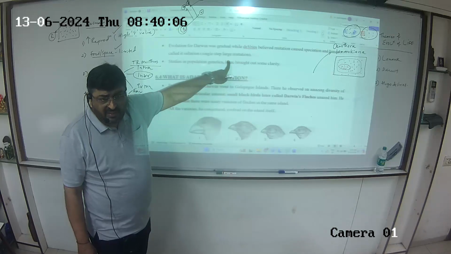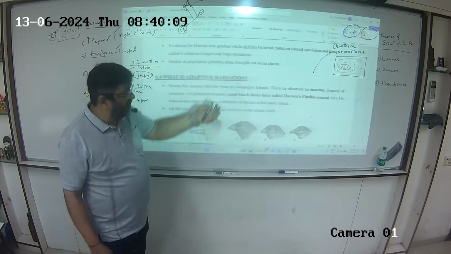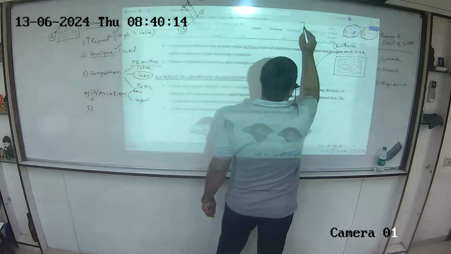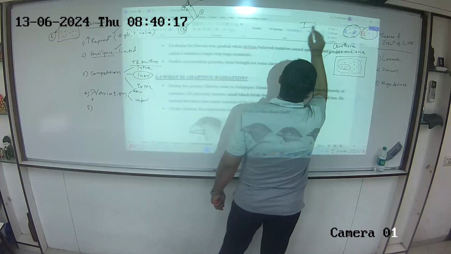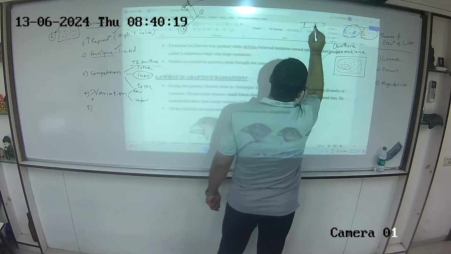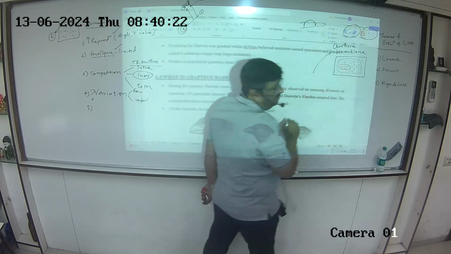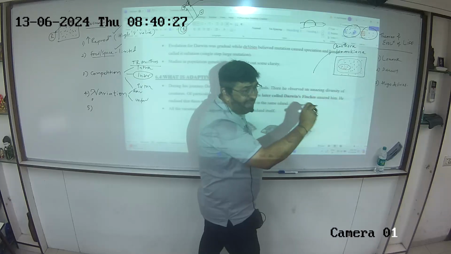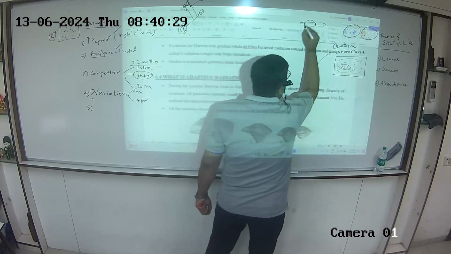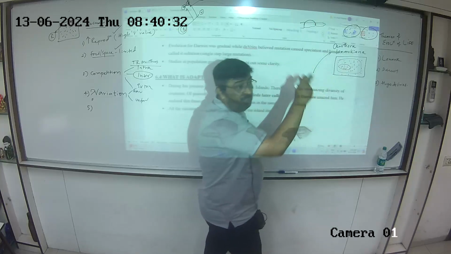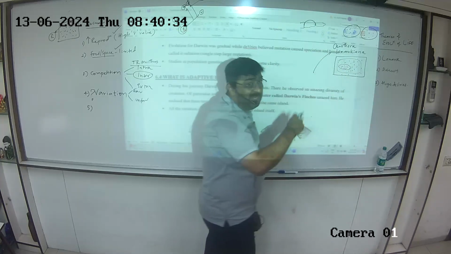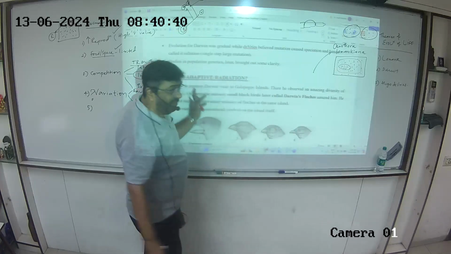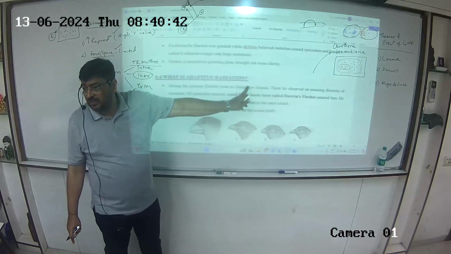Have you heard of the word saltation before this, please? You've done neurons. You've done the node of Ranvier. You've done transmission of impulse. Right? If this is the neuron, this is the node of Ranvier. The impulse can jump from node to node. Why does it jump from node to node? Because it will not be able to go through the myelin sheath, because it is a bad conductor. Because of this the impulse becomes fast, and such an impulse is called saltatory conduction, because it jumps from one point to another. So it is jumping from one generation to another, suddenly. That's why he is calling it saltation.